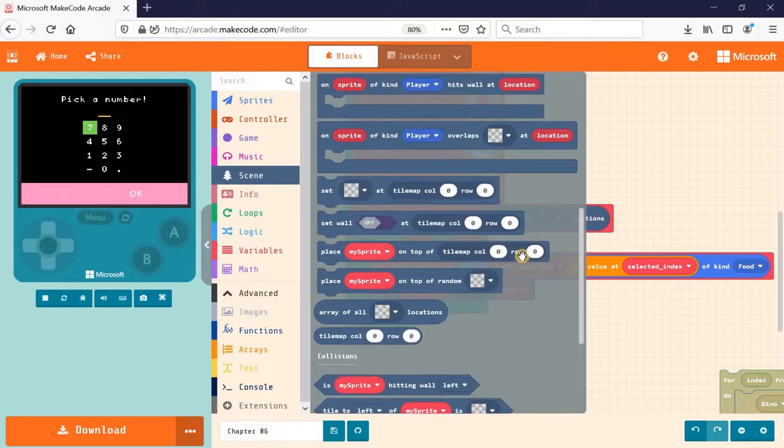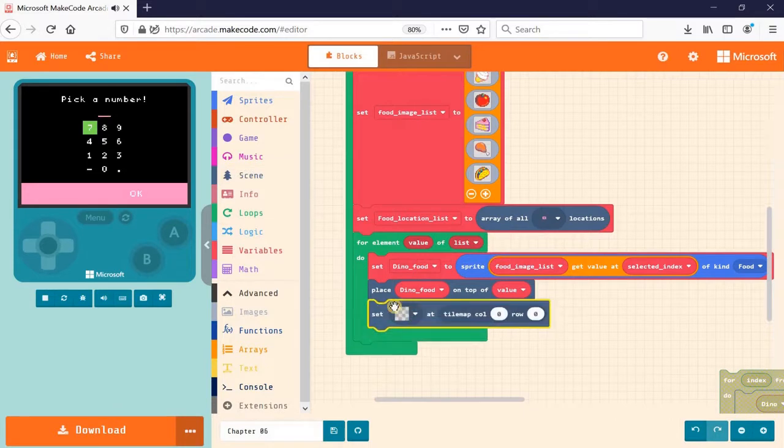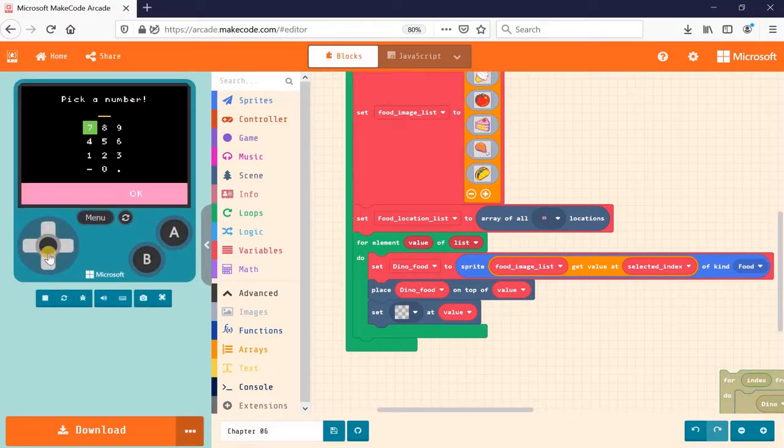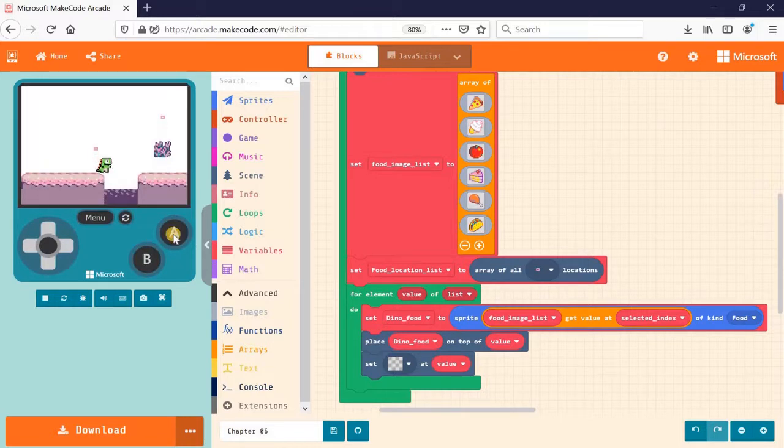I'm gonna say set an empty tile on top of this tile location. Alright, so let's see what happened. Let's say I have 6 items, so I'm gonna go ahead and choose 2, and index 2 should be an apple. So let's see if it works.